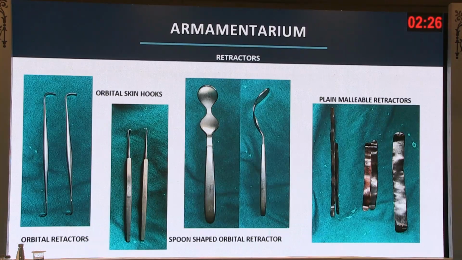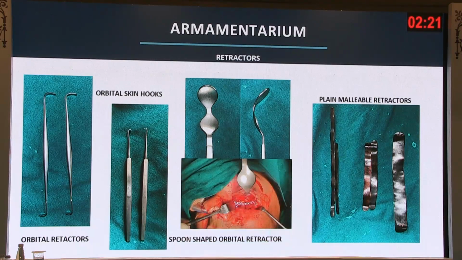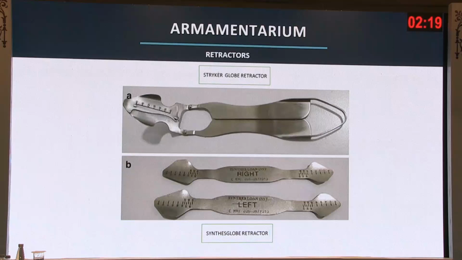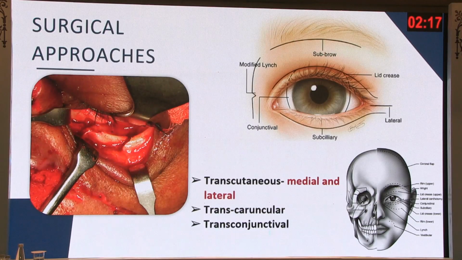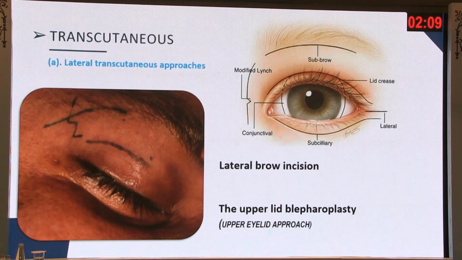So this is the armamentarium which we have, and we use it routinely during orbital surgery. And these are the approaches. I prefer the subciliary approach, and for the medial wall of the orbit, I go with the modified Lynch incision and lateral brow approach. I do not use upper lid blepharoplasty, but I have mentioned it for the sake of completion.